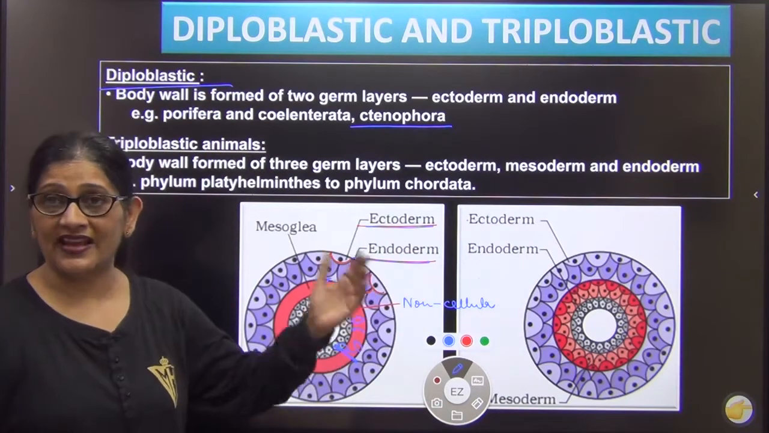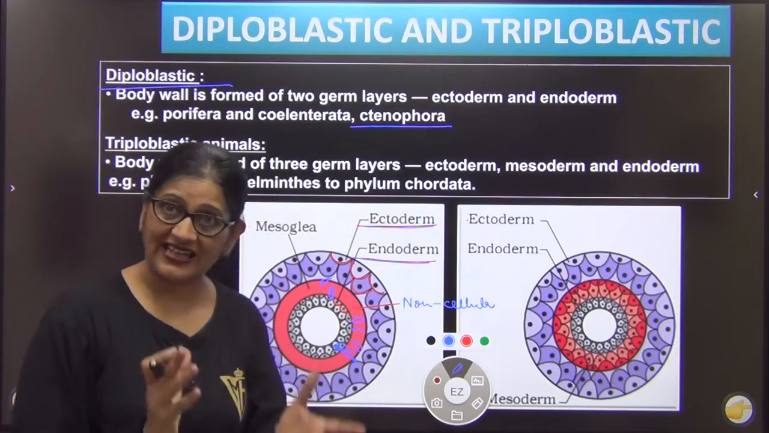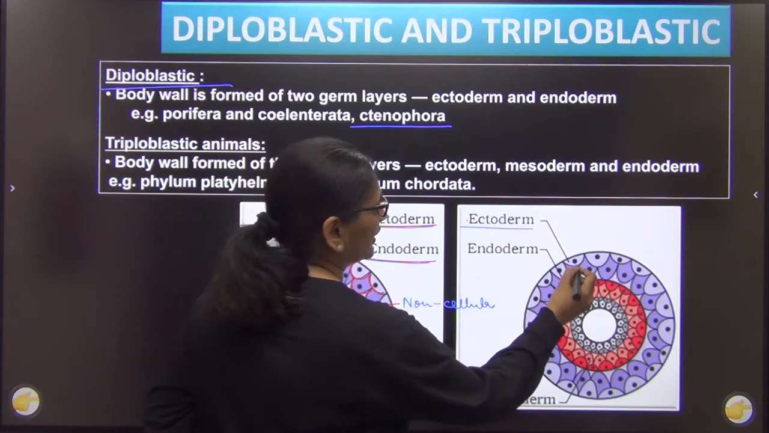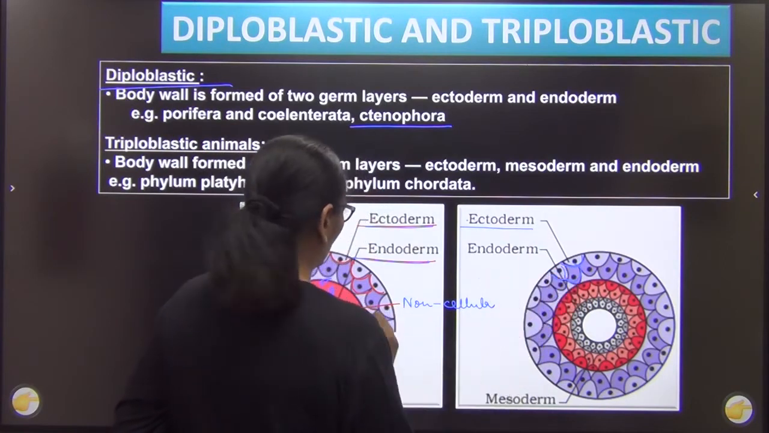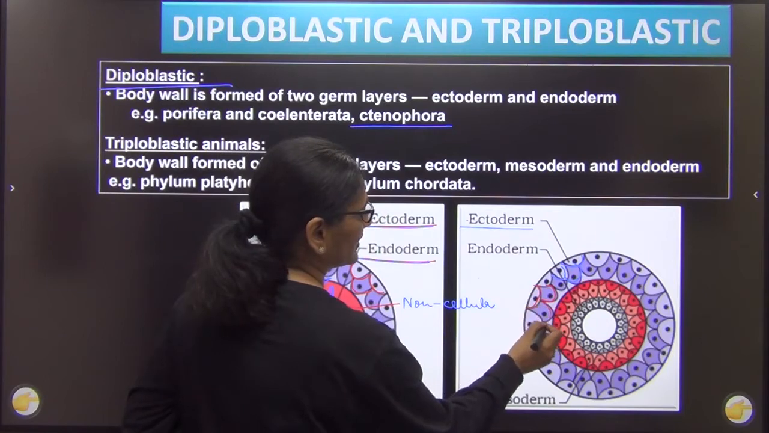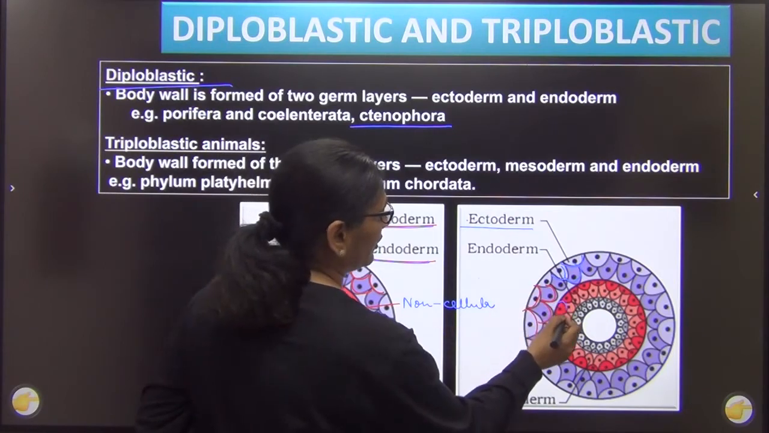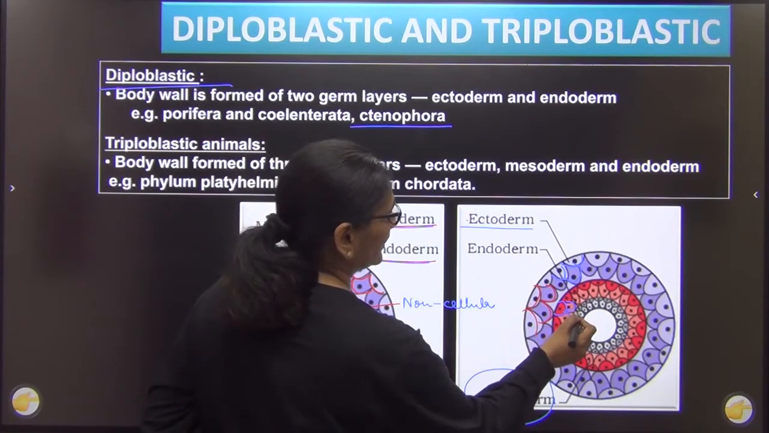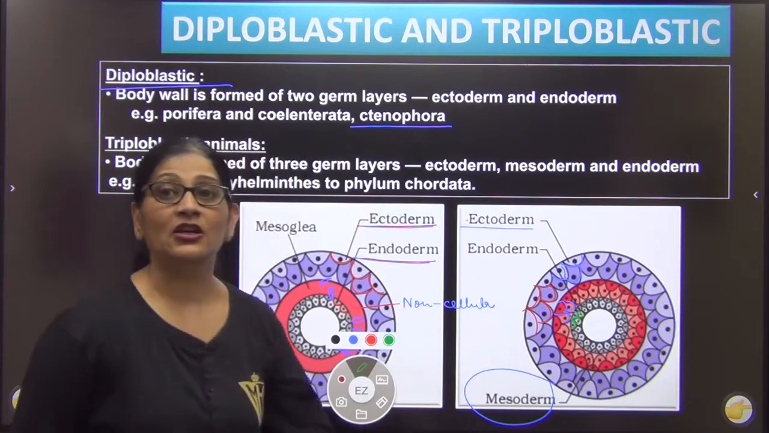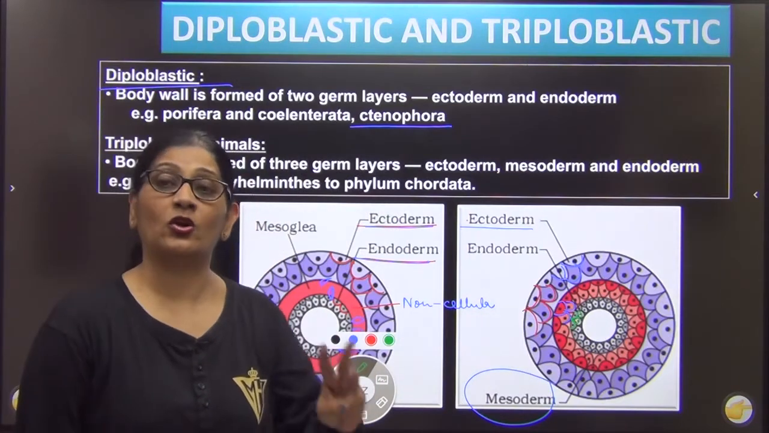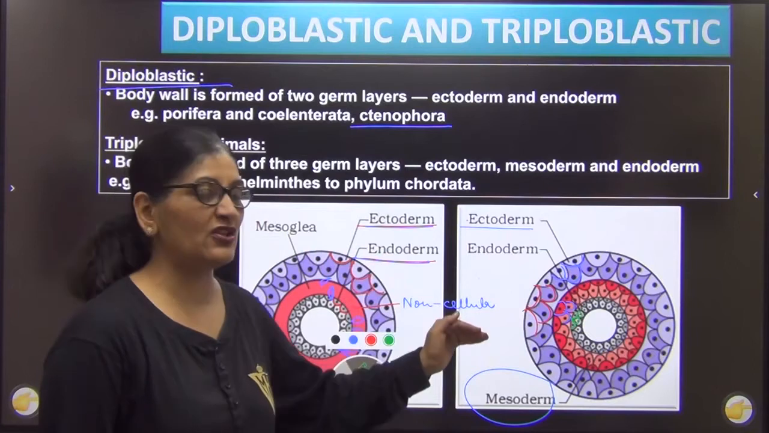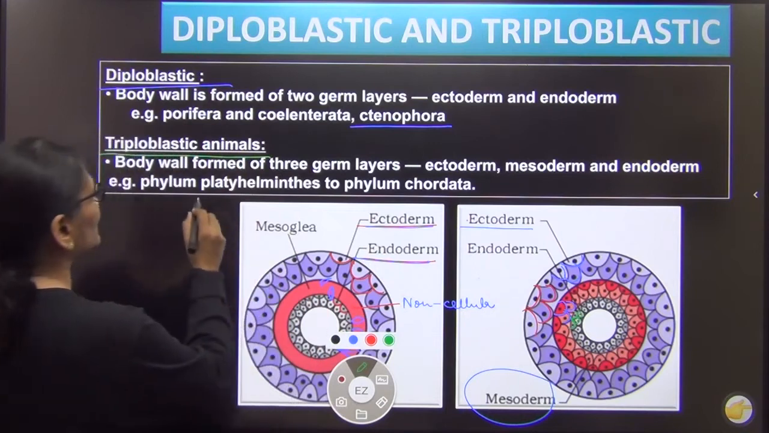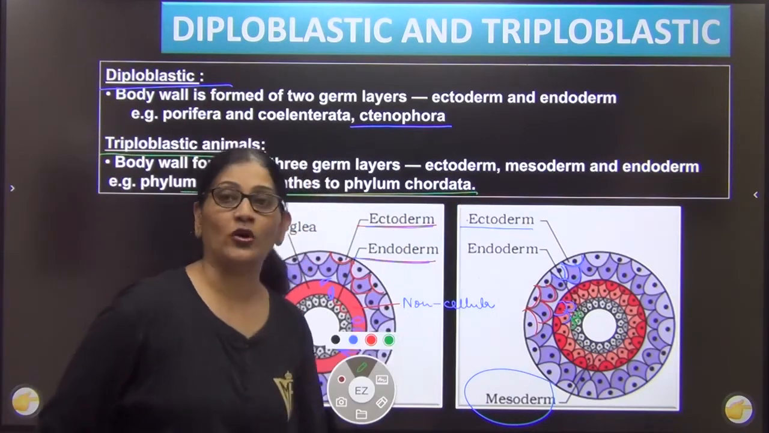In other animals, except a few, the body में जितने cells हैं, they are organized into three layers. What are those? The outer layer of cells is called ectoderm. You can see it over here. Then the middle layer of cells is called mesoderm. And the inner layer of cells is called endoderm. वैसे organism जिसमें body के cells are organized into three layers: ectoderm, mesoderm, and endoderm, such animals are called triploblastic animals. This is from phylum Platyhelminths till chordates.